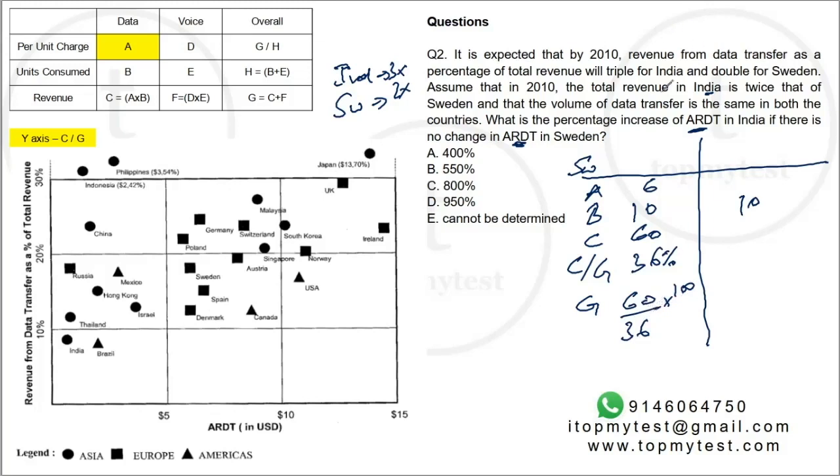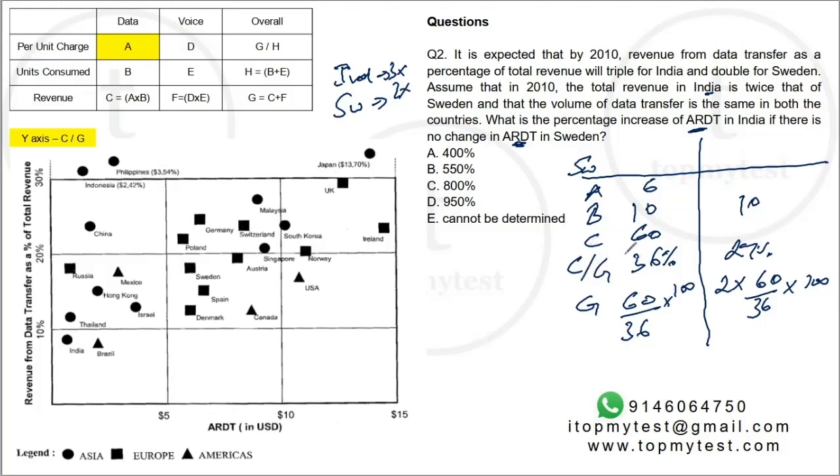It is also given that the total revenue of India is twice that of Sweden. So India's revenue will be 2 into 60 by 36 into 100. Now we need to calculate it backwards, right? India's current C by G ratio is about 9%. It will become 3 times. So it will become 27%. So what will be C for this?